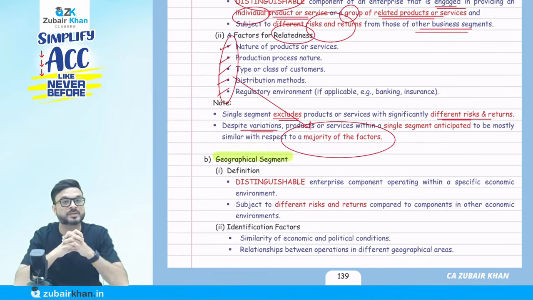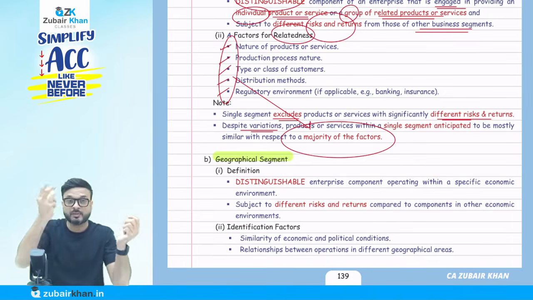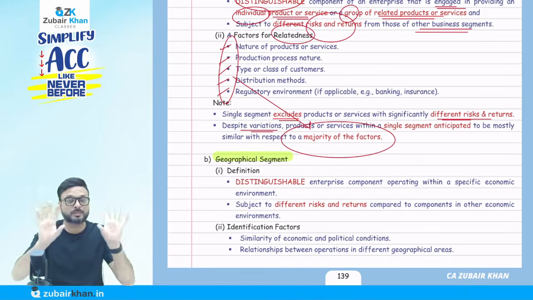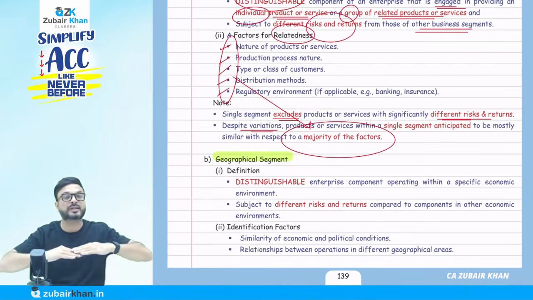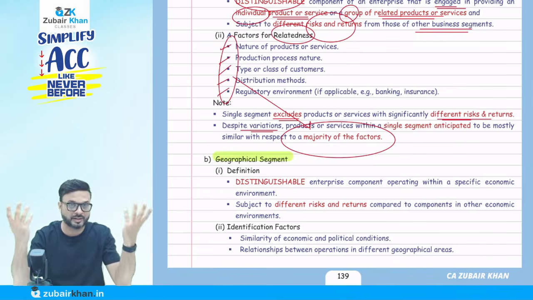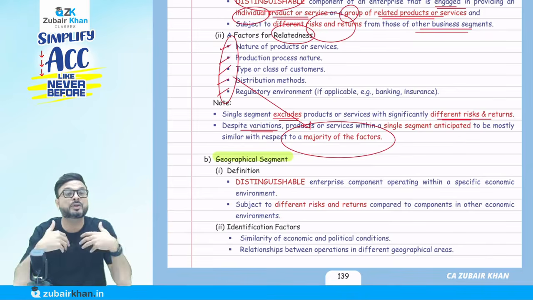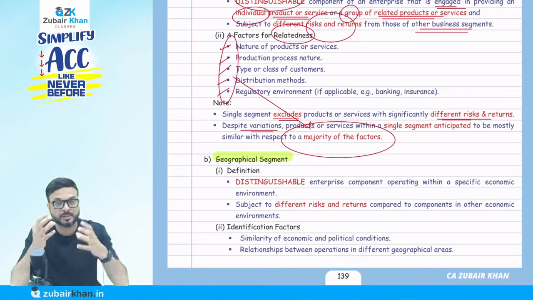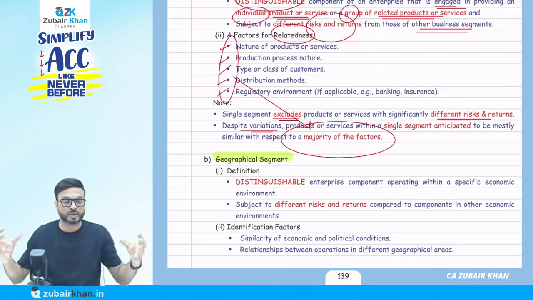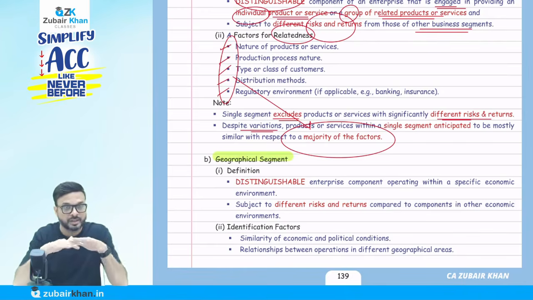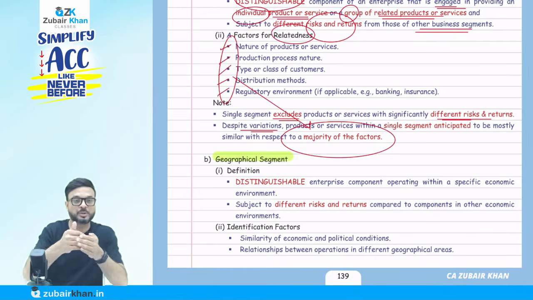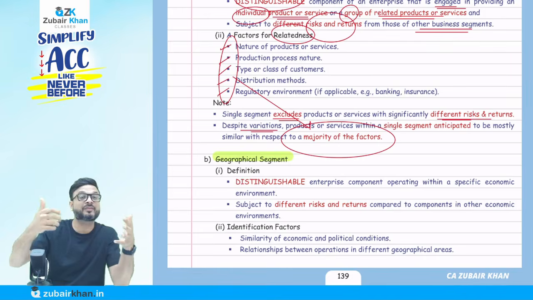So geographical segment means even if the product is the same, we are selling it at a different location. So risk and reward are different there. You got the point? We are talking geographically. The product is the same, but we are selling it at a different location. Because of the different location, the risk and reward here is different. So that's why we are going to call it a different segment.